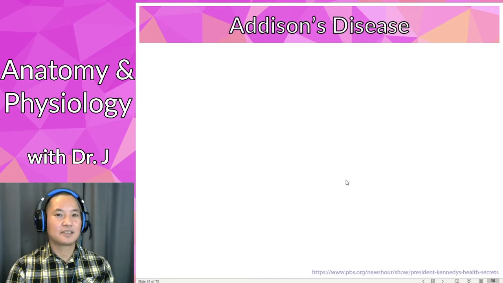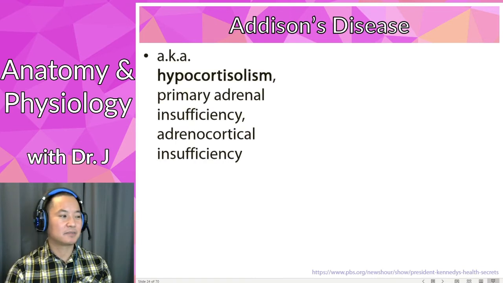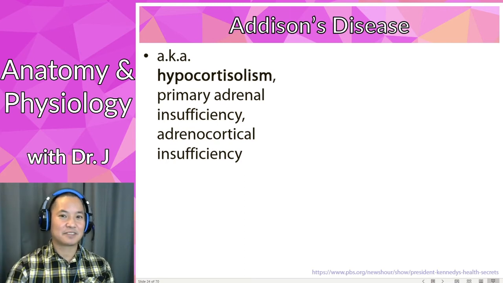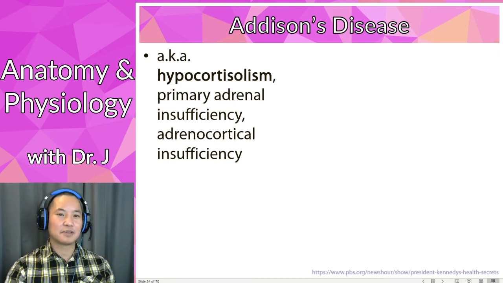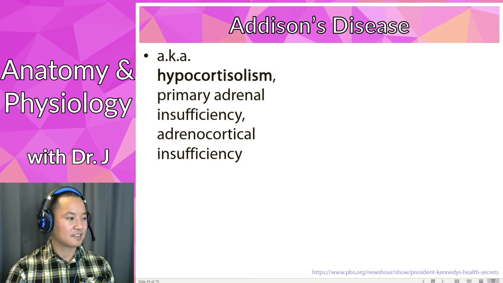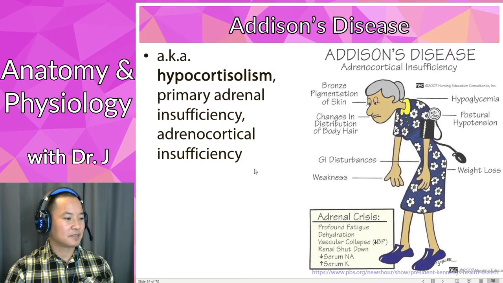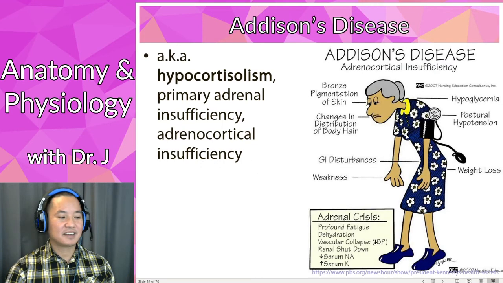And then there's something called Addison's disease. We're still on the topic of cortisol, but now we're talking about too little cortisol. So notice that hyper means like if someone's hyperactive, they're overactive, they're super active, whereas hypo means below. So now we're having below normal levels of cortisol, and many other names for it as well. So this is what we see, and like bronze pigmentation of the skin, so darker skin.